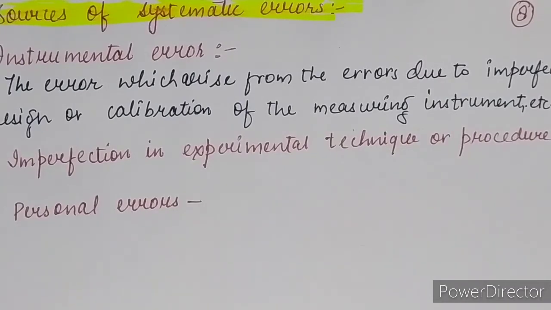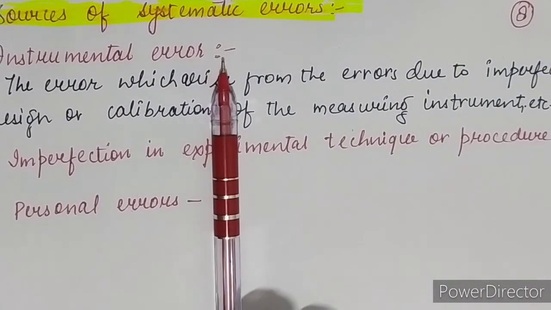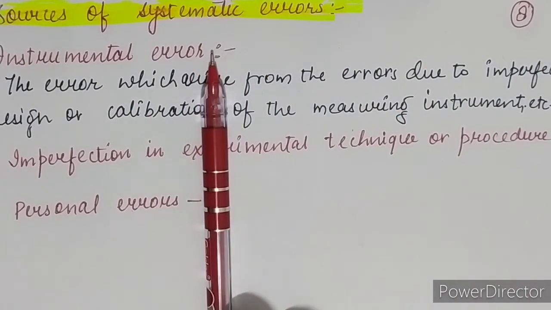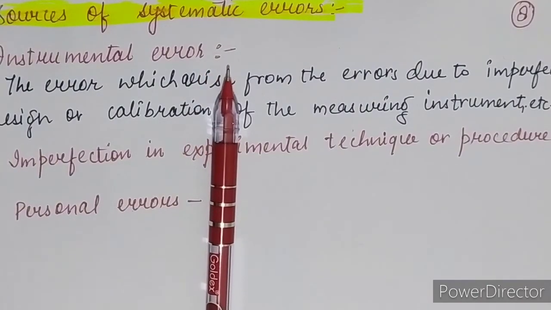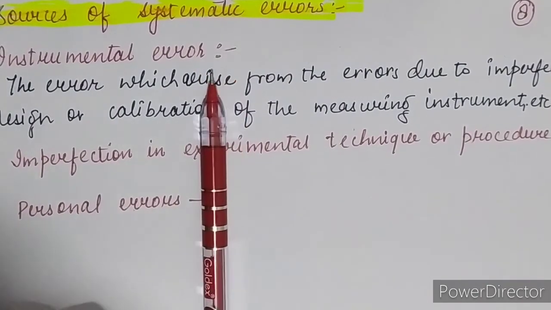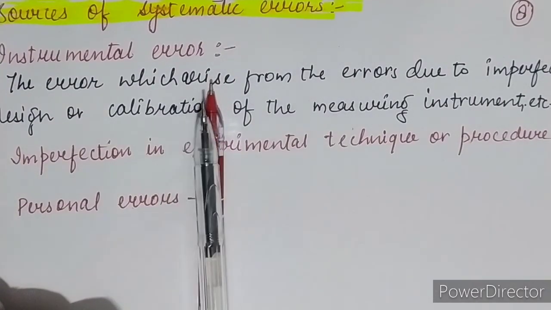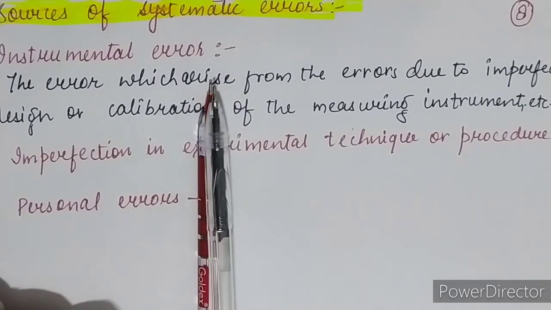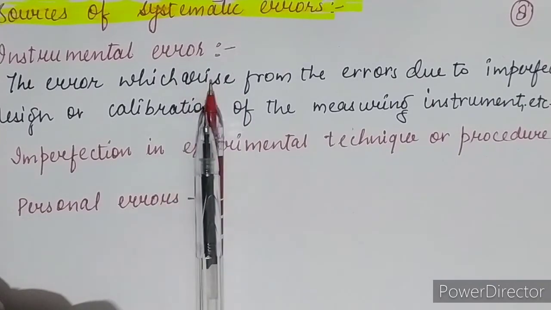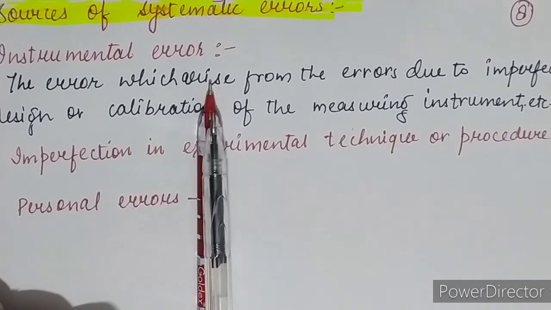Sometimes we observe the reading. Suppose this is the arrow of the reading of an instrument, like the needle of a magnetic compass. Now while I am looking at this, if I look perpendicularly and note down the reading, then I get the accurate value.